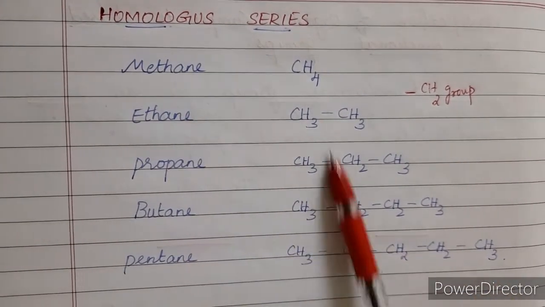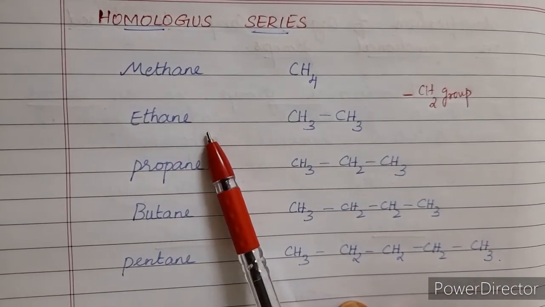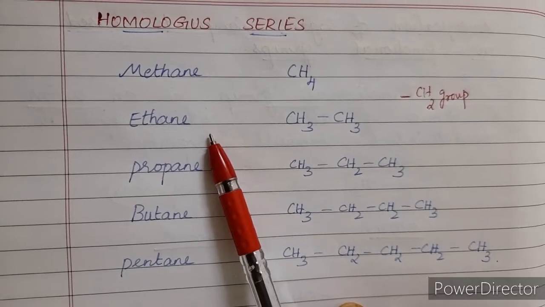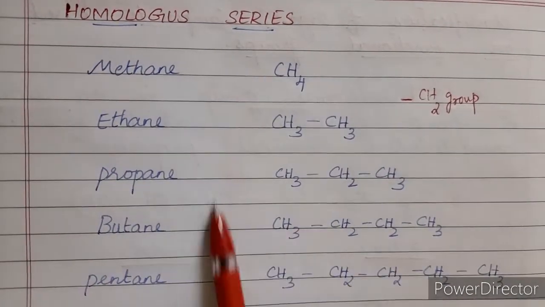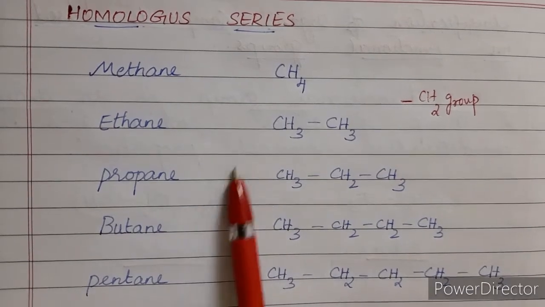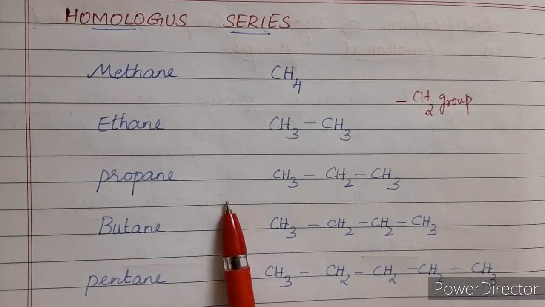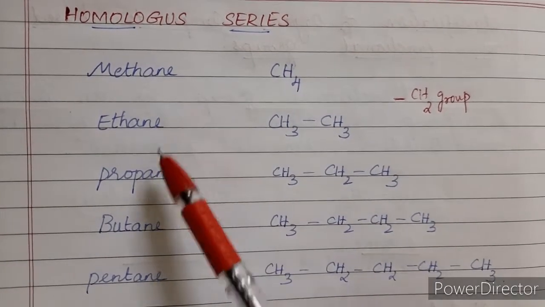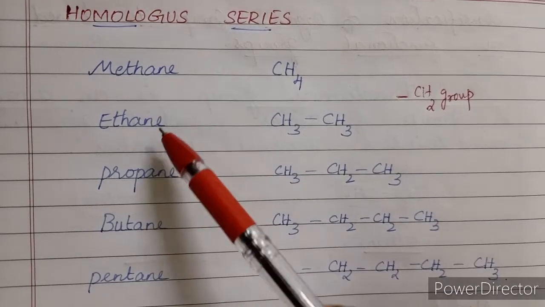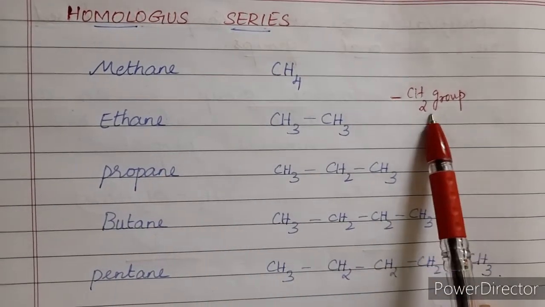Now this is the homologous series for alkane, right? Similarly, you can write it for alkene and alkyne and compare. There also they will differ by a CH2 group. And the chemical properties will be similar within the homologous series. Now we'll see the characteristics of the homologous series. Each member of the homologous series differs from the preceding or succeeding member by a CH2 group.